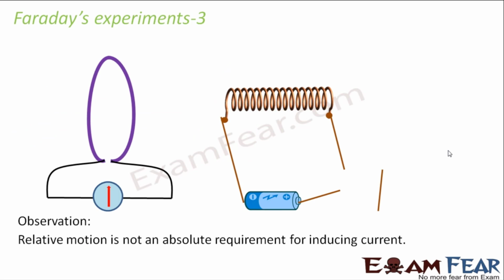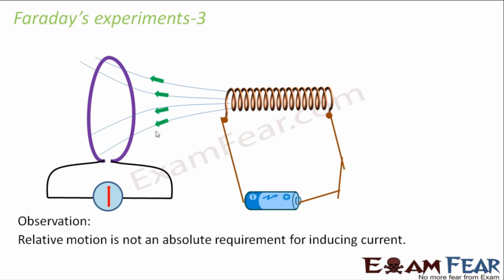So in this third experiment, he took both the coils. Now he did not move any of the coils. Both the coils were stationary. So what did he do? In the second setup where he had a battery attached to the coil, he kept it switched off. Right now it was switched off, and he saw that there was no deflection in this coil. But to his surprise, he observed that the moment he switched it on, there was a deflection in this galvanometer.